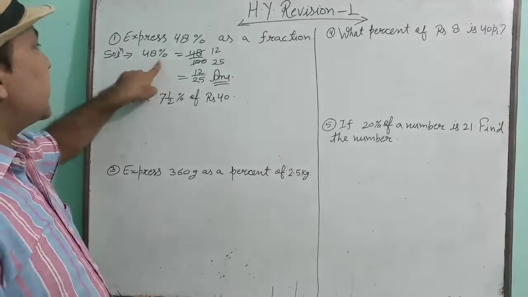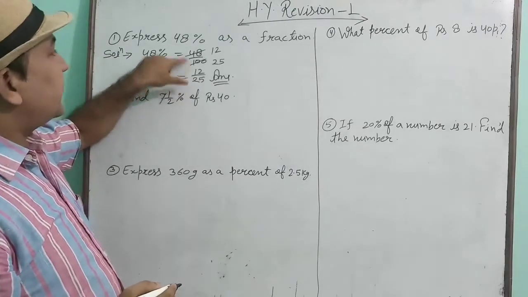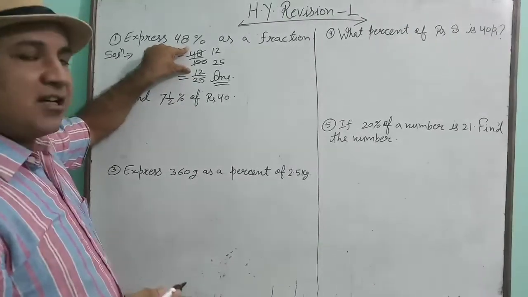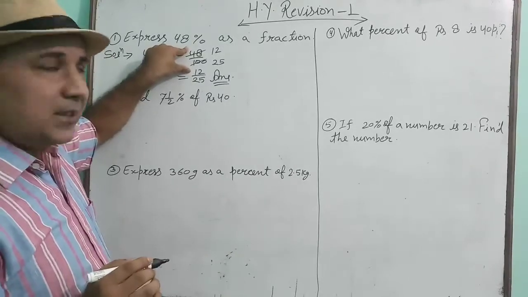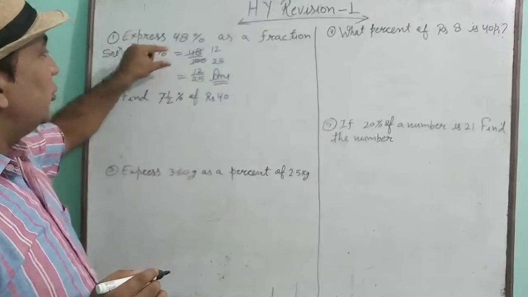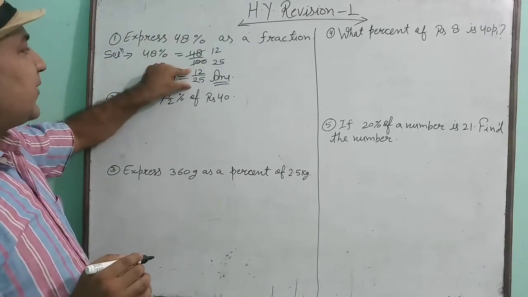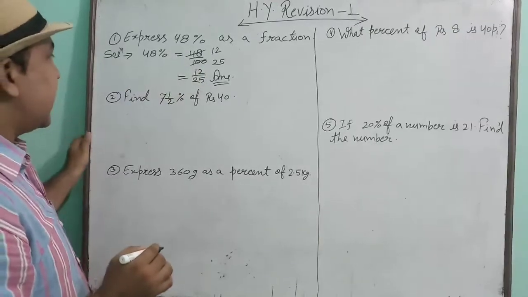Understood? First percentage is removed, upon 100 is written. After that 48 upon 100 is reduced by thinking a number which can divide both. Okay, you will convert it into lowest term. So 12 upon 25 is the lowest term. So this is the answer.